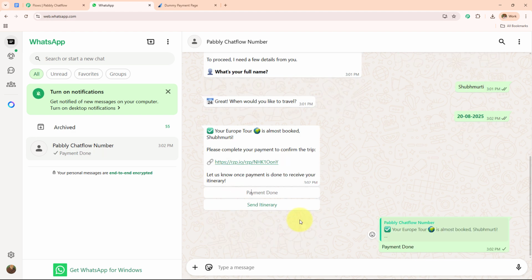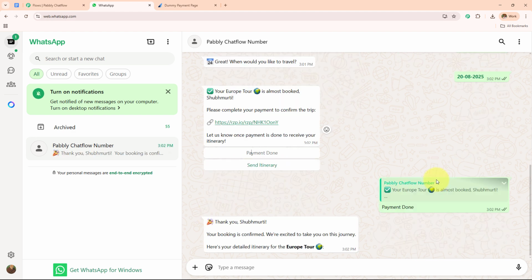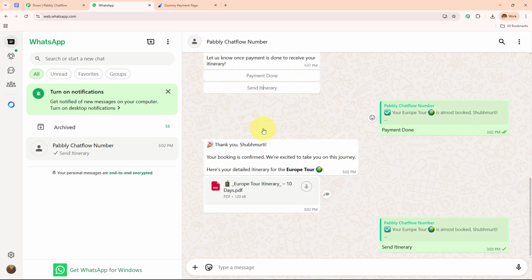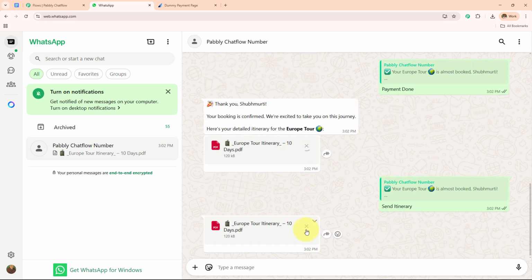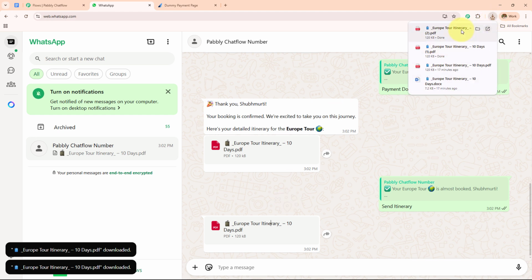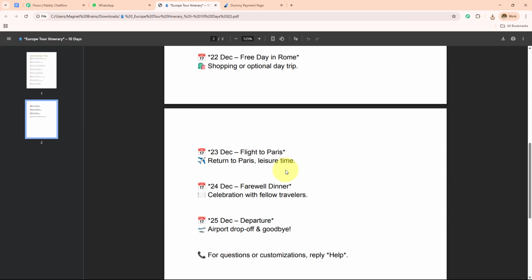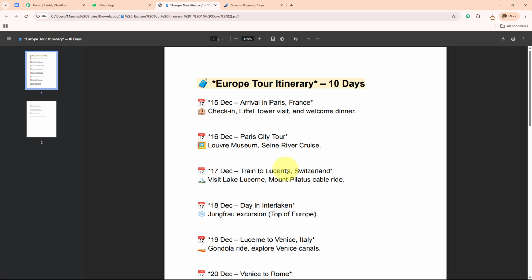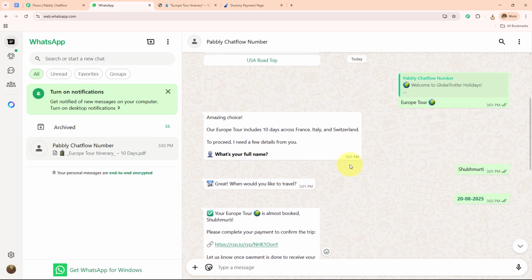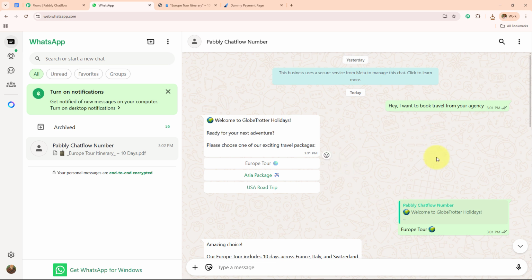If I click on this payment done, it is going to send me a message and also send me an itinerary. And then if I click on the send itinerary, it is going to send me the itinerary. And if I download this, let's download this and check what I have received. So this is the itinerary, 10-day itinerary of Europe tour which I have received, and it has all the complete details. So this is how this WhatsApp chatbot is going to run with the help of Pabbly Chatflow.